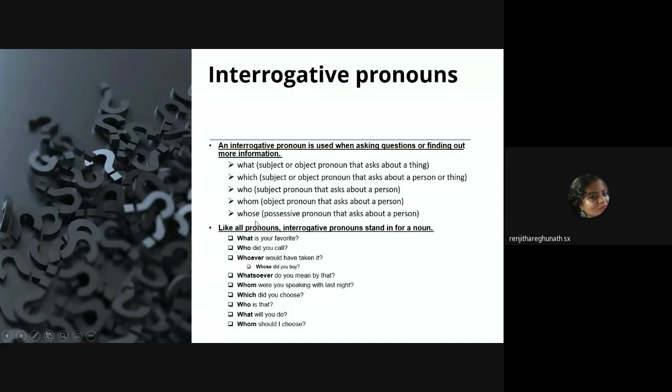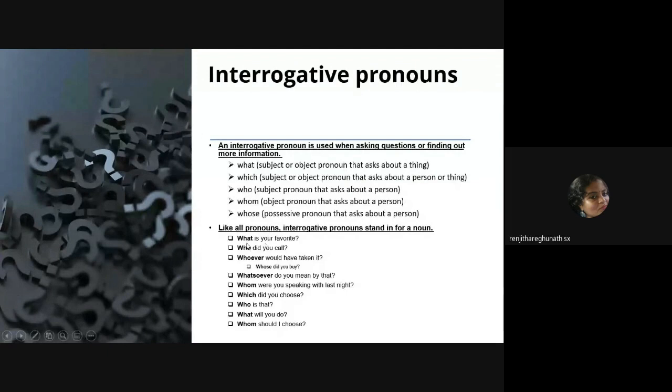Whose is always possessive. So this is the basic idea of these words. When what, which, who, whom, and whose are used in sentences, they ask for information regarding a person or a thing. All right. Is that clear?